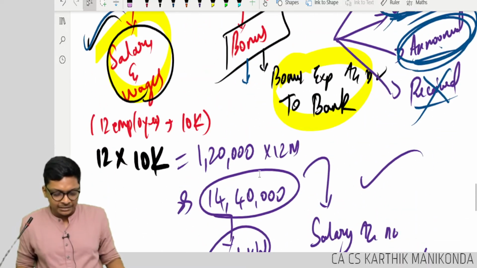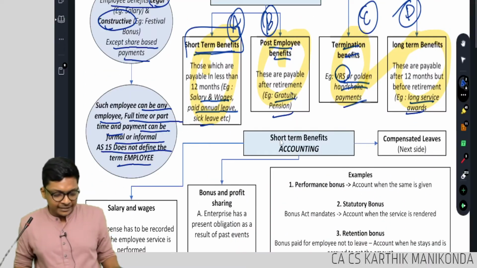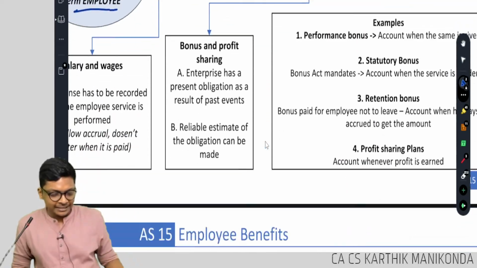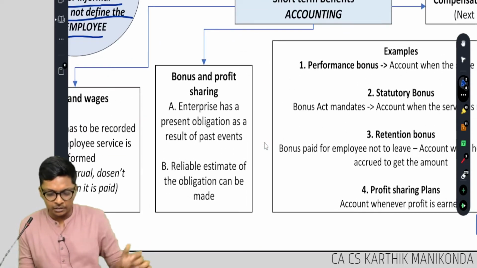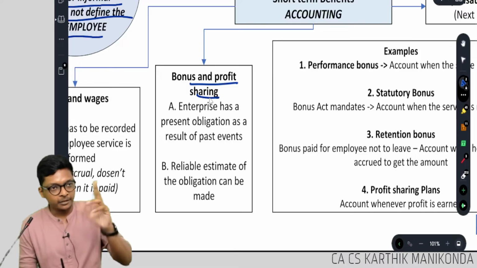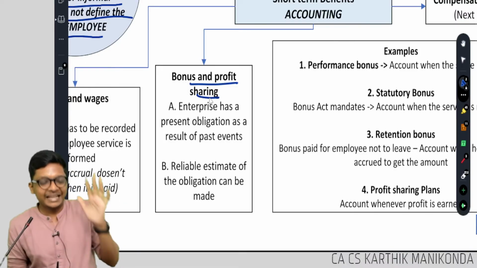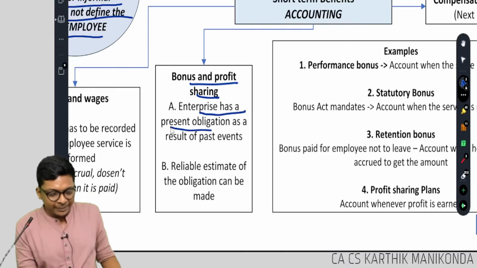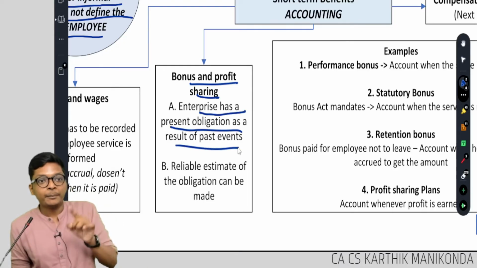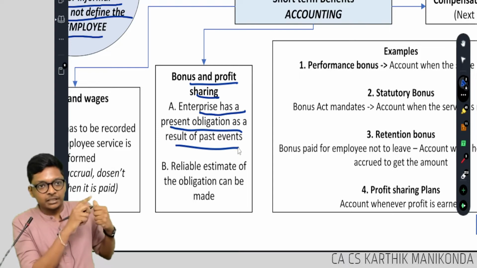So for bonus, I will write down when it is what, guys? The word they give for bonus is in simple bonus and profit sharing. In simple, when the right to receive is established, the enterprise has a present obligation as a result of past events. Connect with our subject.